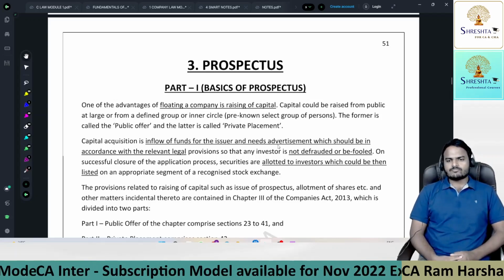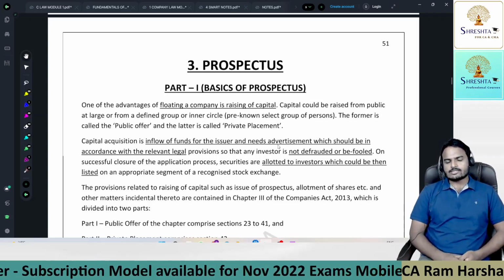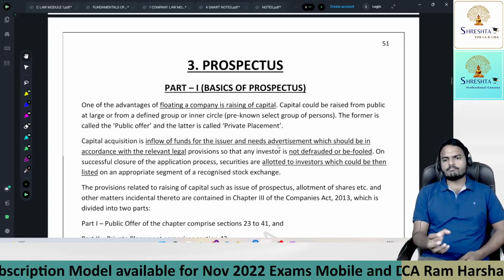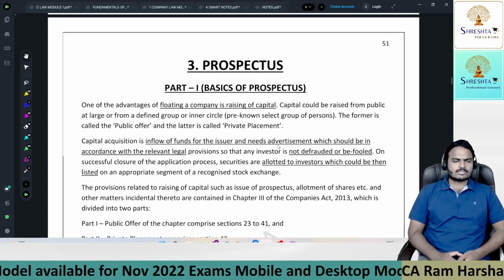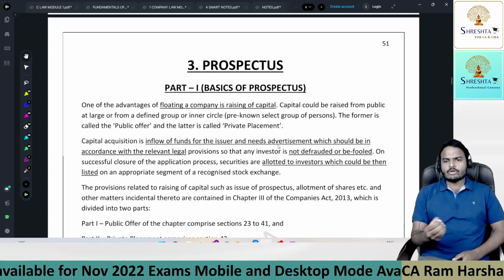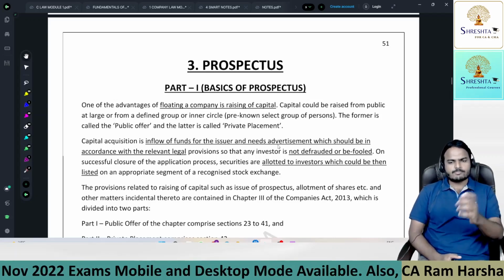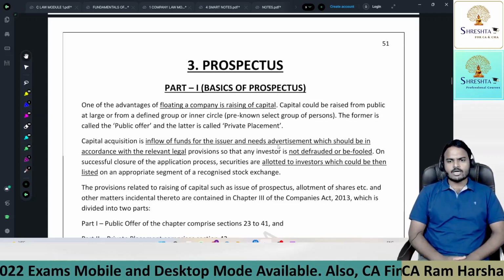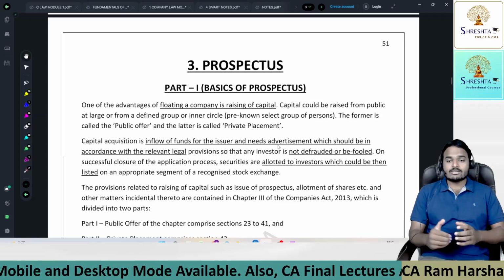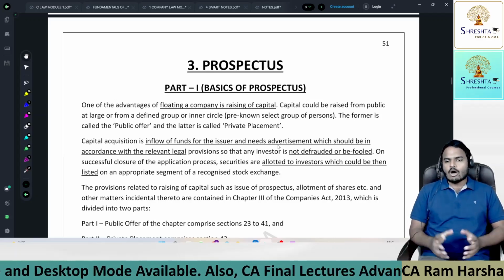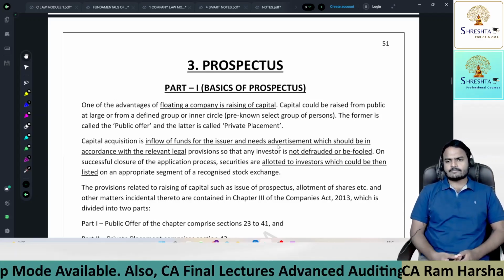Definitely not possible. The other alternative I have is to go for issue of securities to the public at large. Now when you ask for a bank loan, the banker will ask you a number of questions. Why do you want funds? How can you repay them? What is your project? Date of commencement of the project, date of completion of the project, how many cars you produce every month, how many cars you can sell, how much revenue you can generate every month. How can you pay interest? How can you pay principal? N number of questions the banker will ask me.